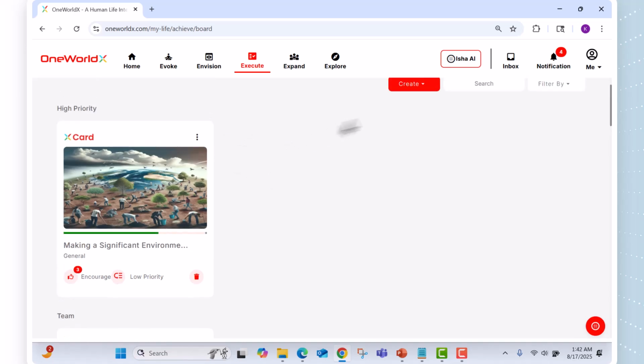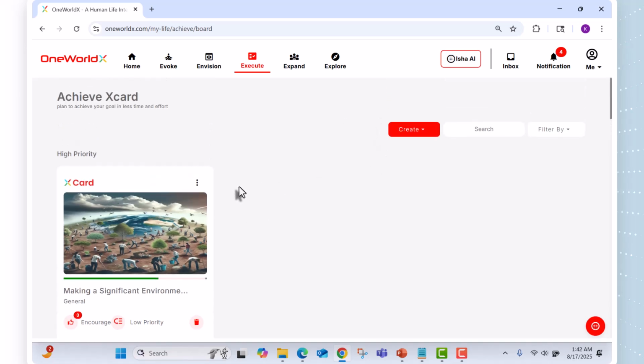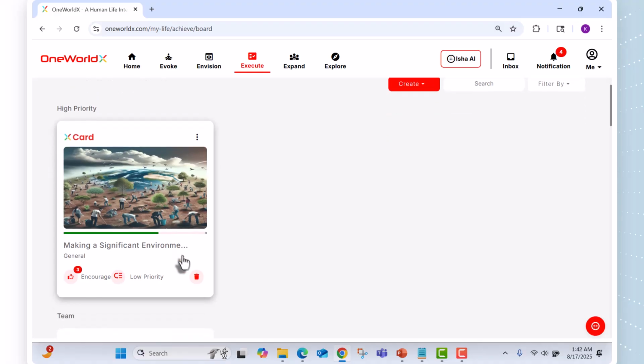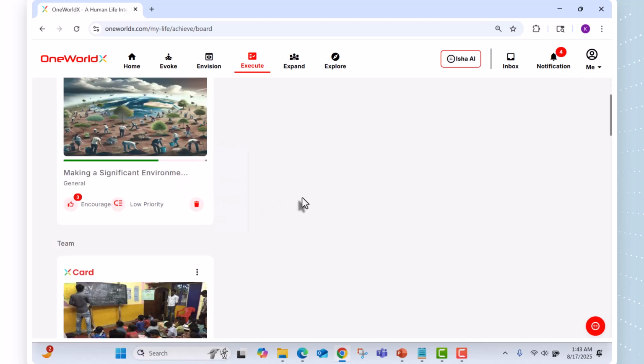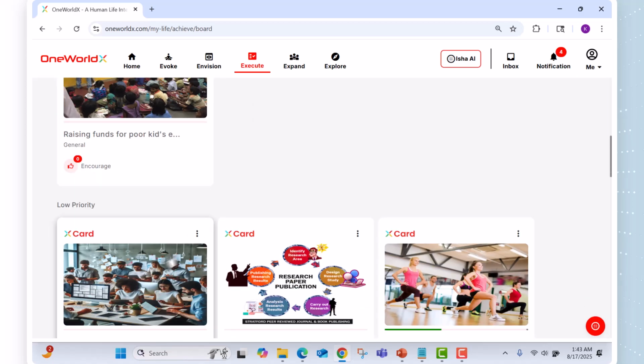So let me explain to you about the other options for managing the card. For example, if you're done with it, you can delete it, or you can make this a high priority or low priority, and you can also change the image and edit the text. And if you want to share with your friends and in the network, you can make your card public.